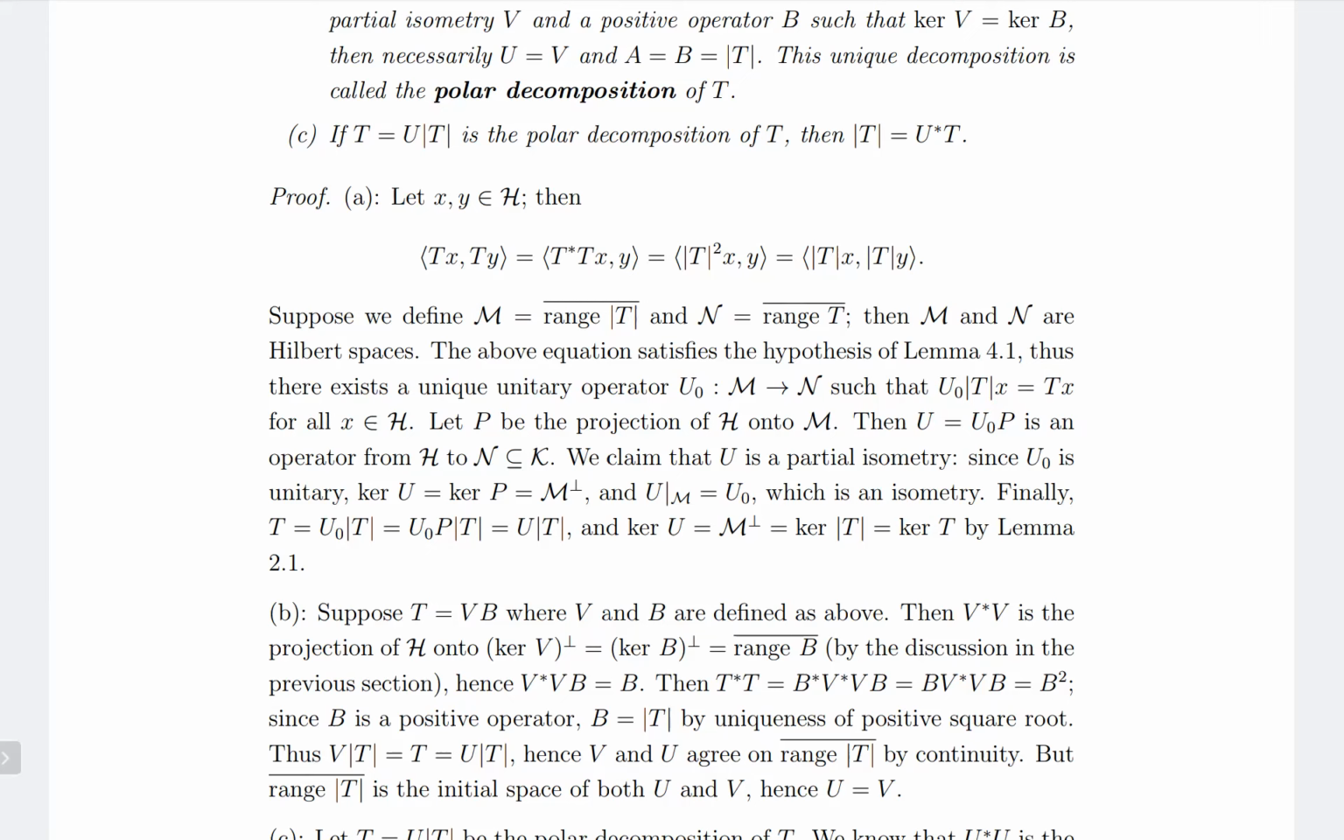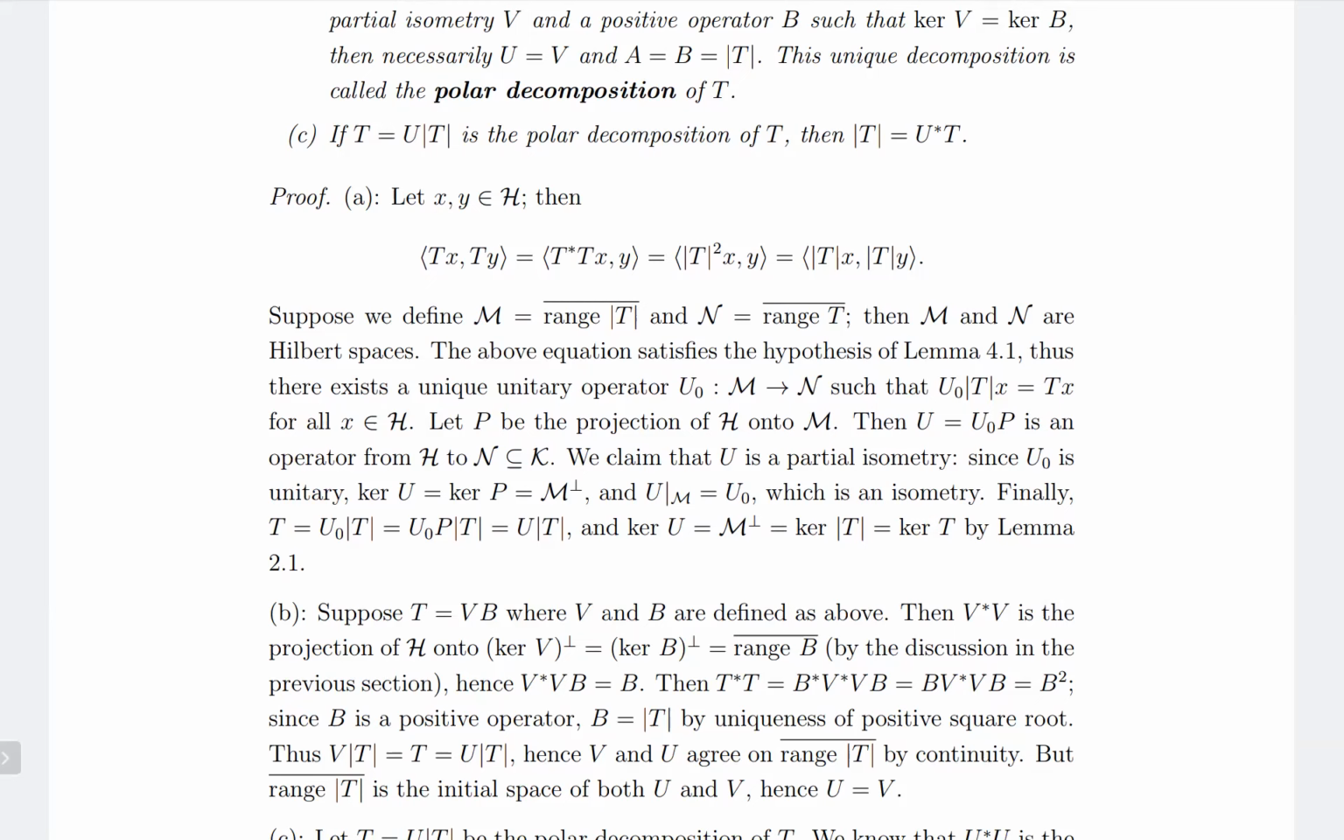So T star T equal to B squared, that's what we have shown, and B is a positive operator. So B is equal to modulus of T by the uniqueness of positive square root. B is a positive operator such that B squared equal to T star T. By uniqueness, B should be equal to modulus of T. And so what we have is V times B, which is equal to V times modulus of T, equal to T, which is equal to U times modulus of T.